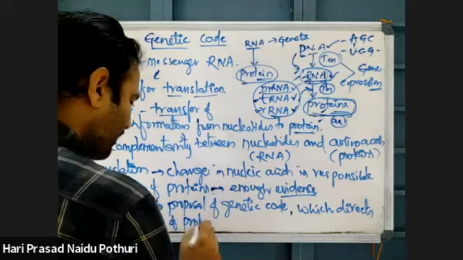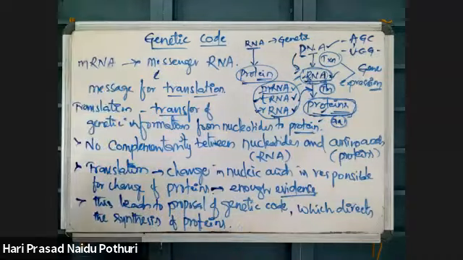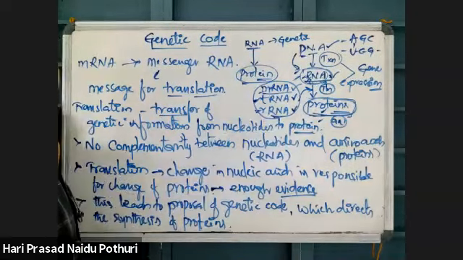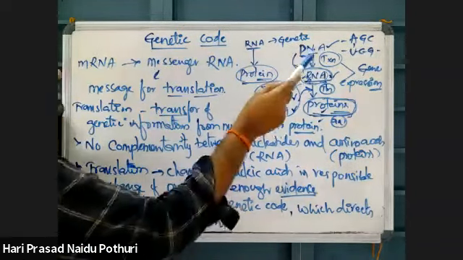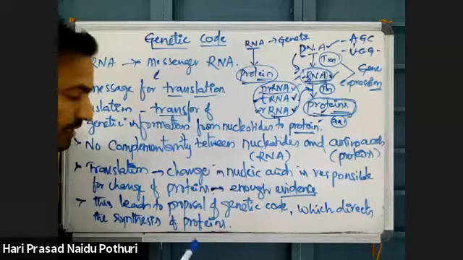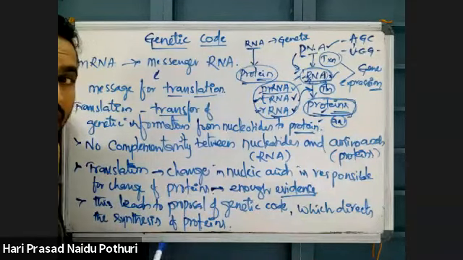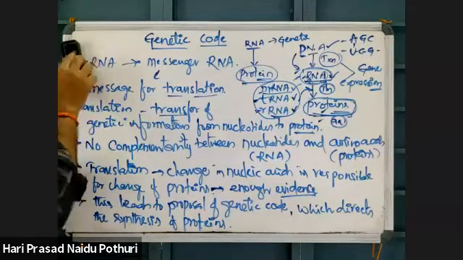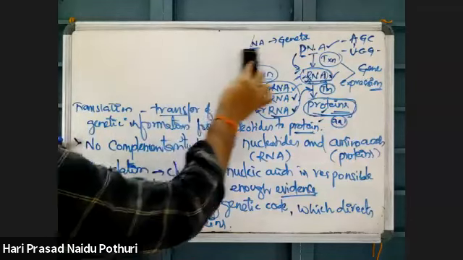RNA based protein synthesis is directed by the genetic code sequences. That relationship between nucleic acid and protein is called genetic code.